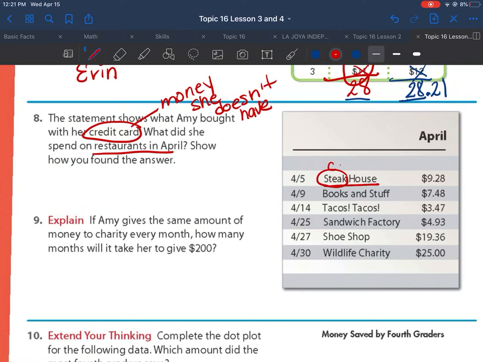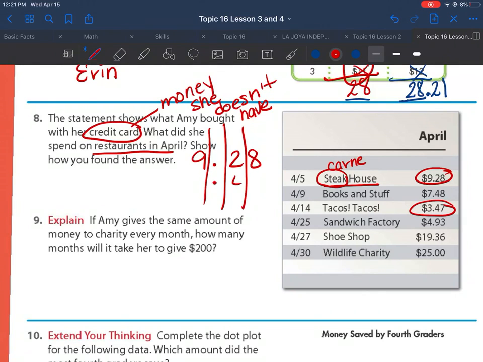So restaurants. Steakhouse. If you don't know what steakhouse is, carne. Is that a restaurant? Yes. So that will be $9.28. Books and stuff. Is that food? No. Tacos. Is that a restaurant? Yes. So $3.47. Sandwich factory. Sandwich. Is that food? Yes. So it's $4.93. Shoe shop. Is that food? No. Wildlife charity. That is not food.